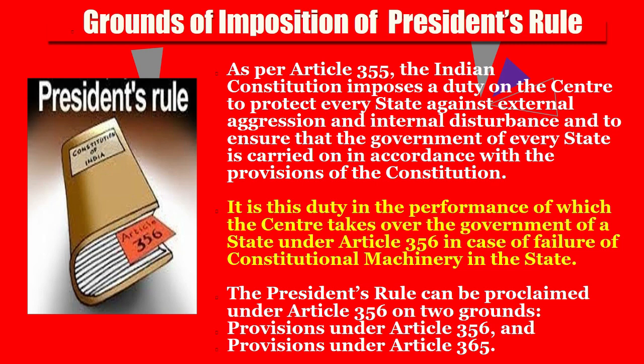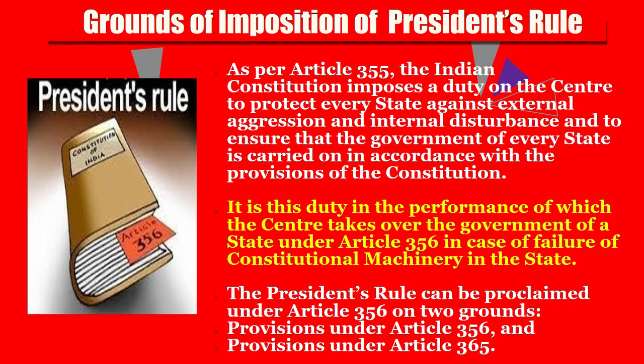As per Article 356, the President can proclaim President Rule in a state if she is satisfied that a situation has arisen in which the government of the state cannot be carried on in accordance with the provisions of the Constitution. The President can act either on a report of the governor of the state or even without the governor's report.